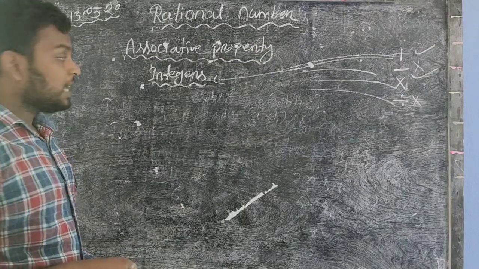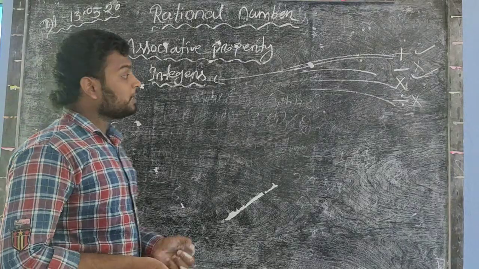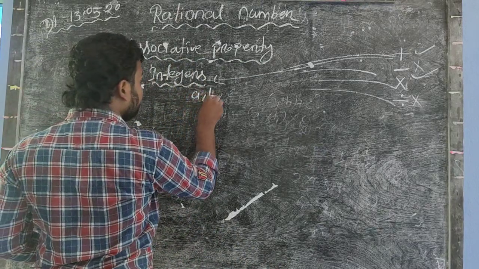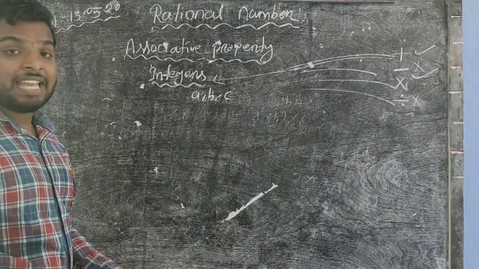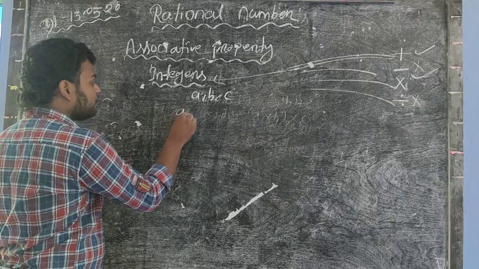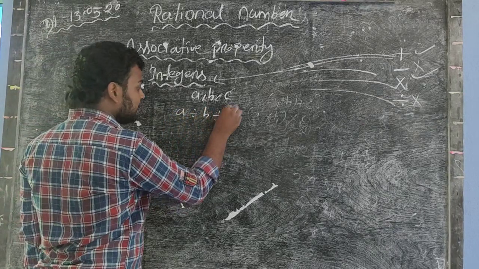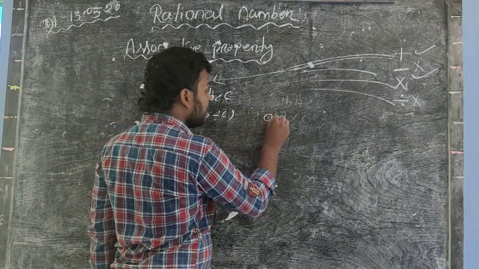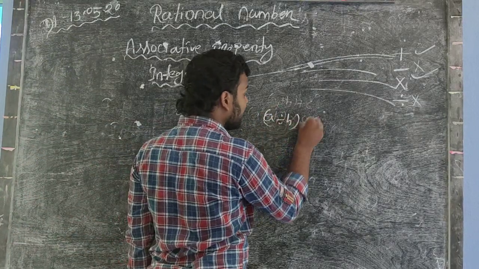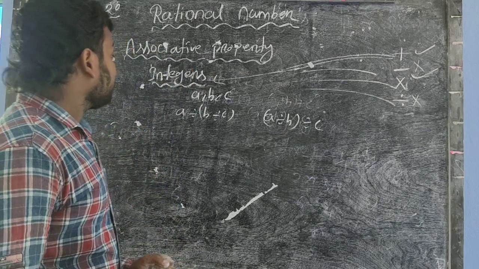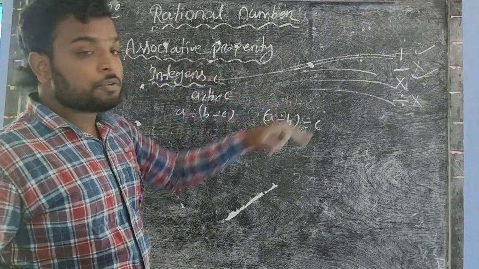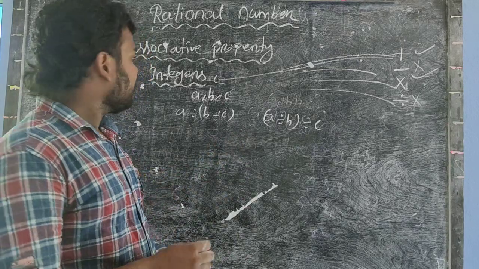So now we discuss associative property in the case of division. If a, b and c are three integers, if the value of a divided by (b divided by c) equals (a divided by b) divided by c, then we say that integers obey associative property in the case of division. If not, then you say that it does not obey.